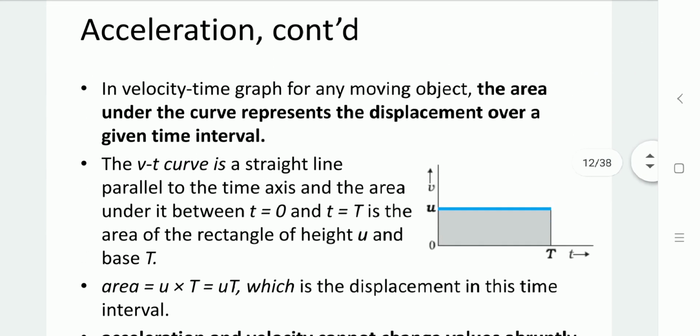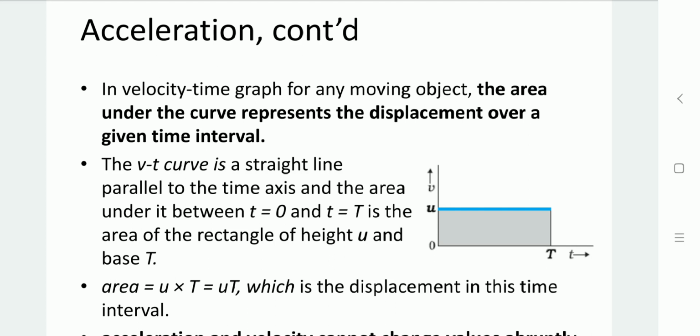Now from the velocity time graph of a moving object, if we calculate the area under the curve, then we are able to determine the displacement of the object over the time interval. So in this velocity time curve, if it is a straight line parallel to the time axis, as you can see in the diagram, the area under this curve between time t equal to 0 to time capital T gives a rectangular shape.